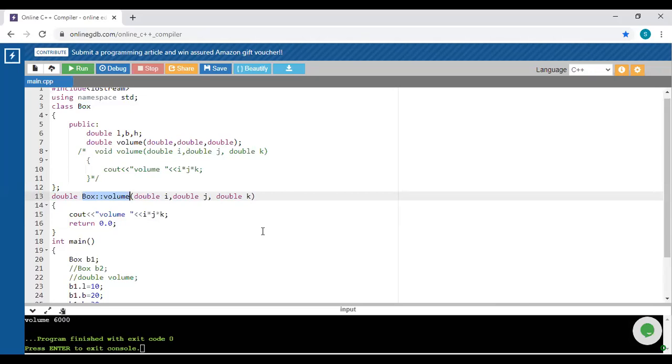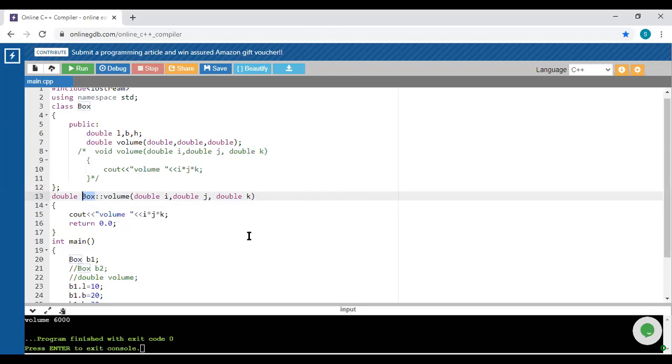Suppose two different classes are there, and volume is available from the box class, and an add function is available from another class. So how will the compiler consider which class this particular method belongs to? For that purpose, we have to mention that this volume is from the box class. That's why we are using box with the help of the scope resolution operator to merge this. Okay, you will get this idea.